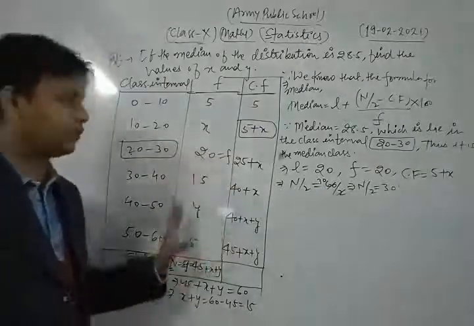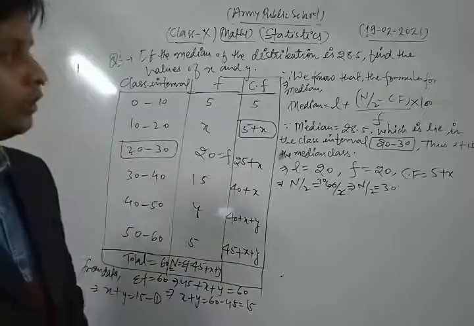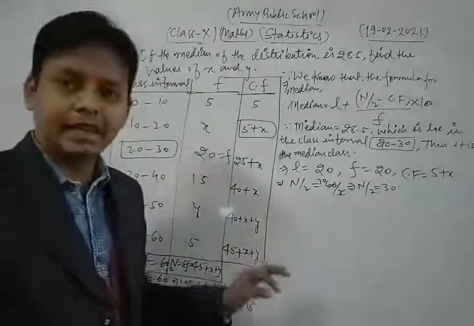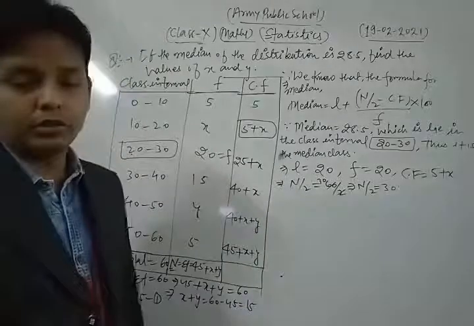Thus, dear students, in this way we find all the important values which we require for that formula, from the help of the table data. Now we put each and every value in the formula.